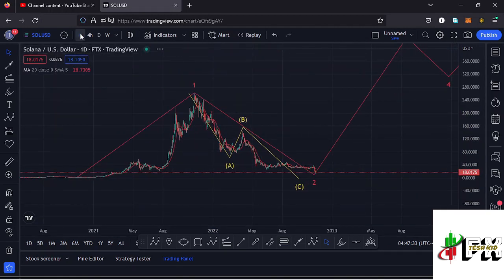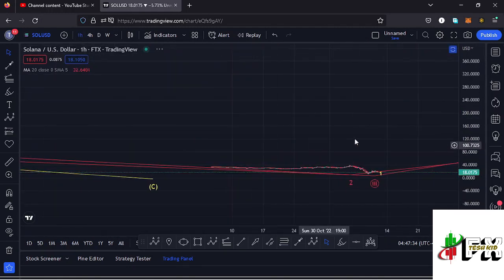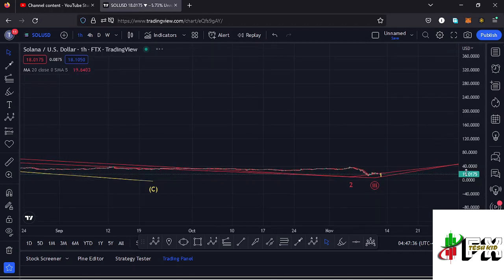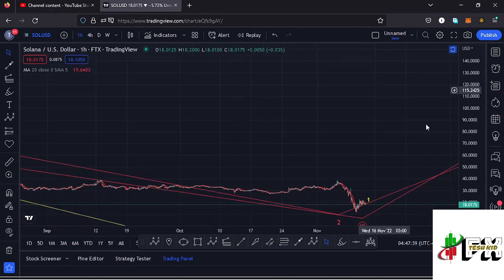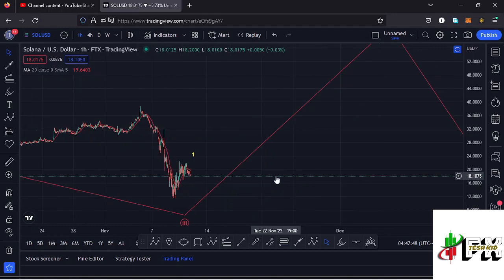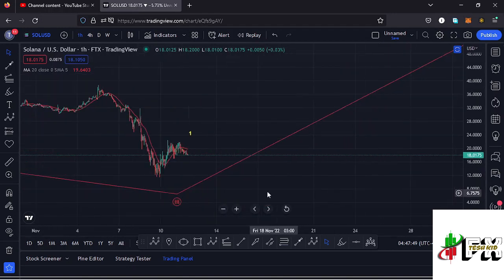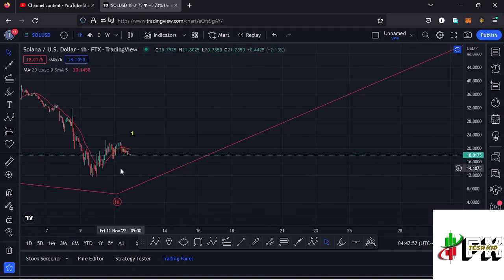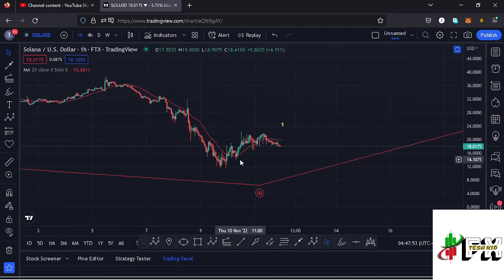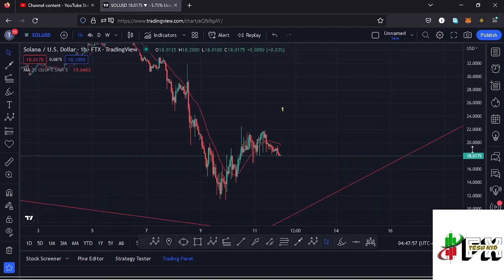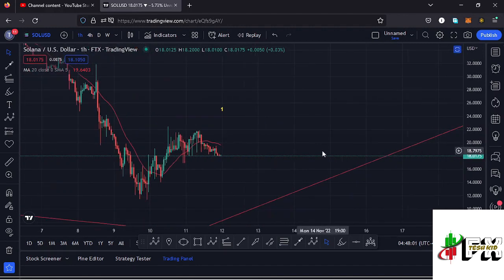And that is my long-term scenario that I'm expecting to play out here on the Solana chart. And jumping to the 1 hour chart for further analysis and also to give you the short-term scenarios that I'm expecting to play out here on the Solana chart. Here on the 1 hour chart, you can see that after making a low at around the $11.35 mark, we have been seeing a very nice bounce to the upside, which has been obeying the Elliott wave structures, and this might be a fractal wave in formation within that higher Elliott wave count 3 that is in formation.